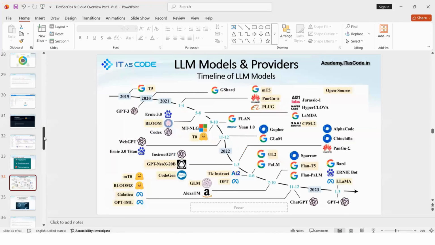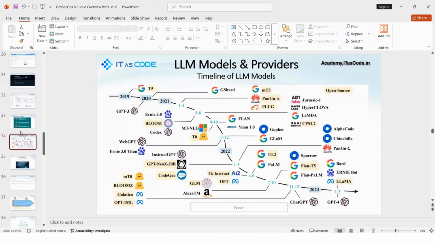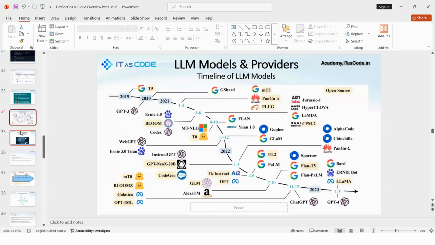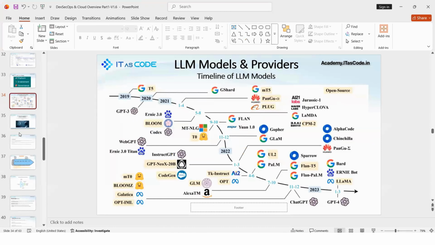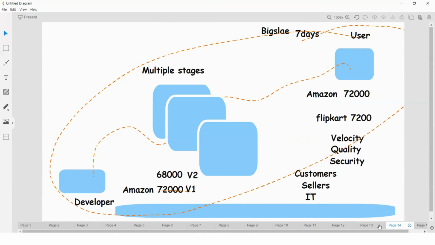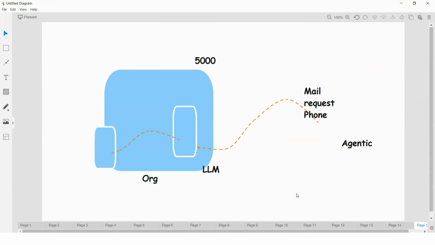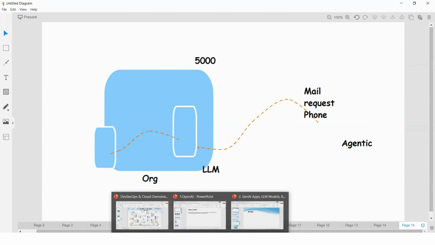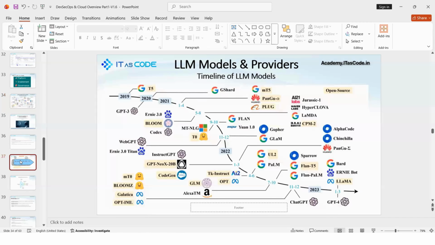Okay, now next. Let us come back to DevSecOps and discuss the terminology. Till now we discussed a few points: how you are going to deliver your application, and AI-related points, and how we are going to cover our topics. Now let us see the next steps. The next important term is DevSecOps.